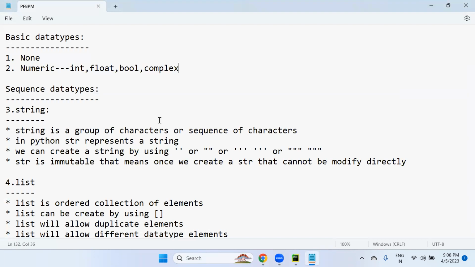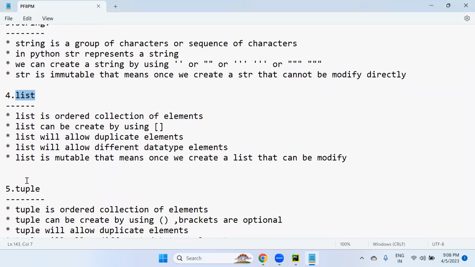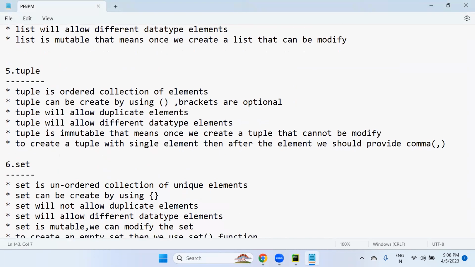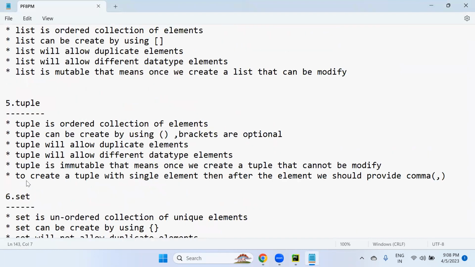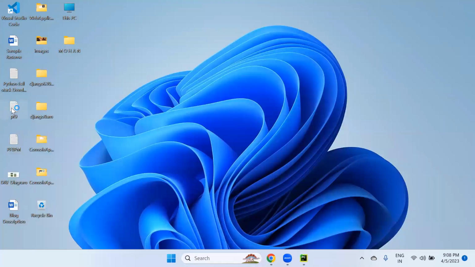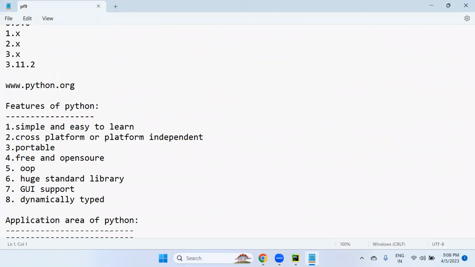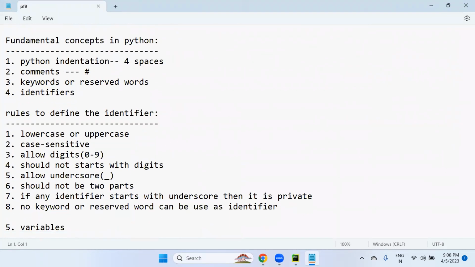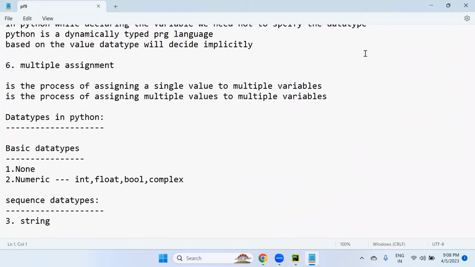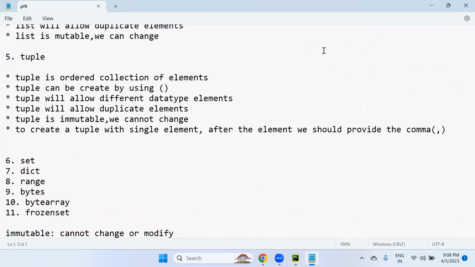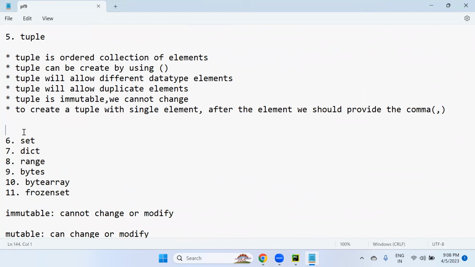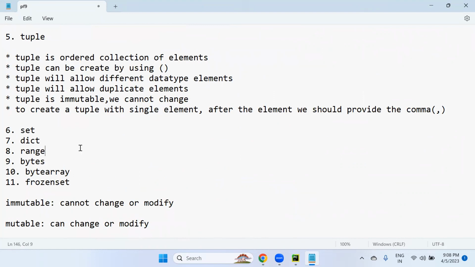Hope you understand that. We discussed in the last session sequence data types like string, list, tuple, all the rules and regulations. Let me show you. You can see string, list, tuple we discussed in the last session. Today we'll see the remaining data structures and their rules and regulations.